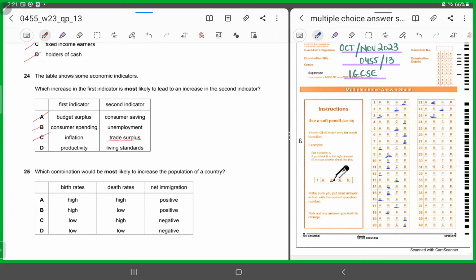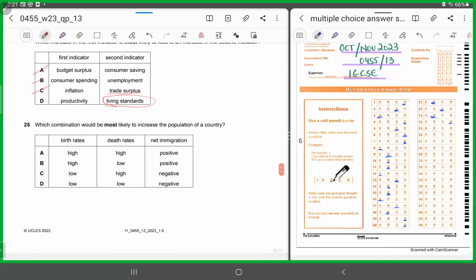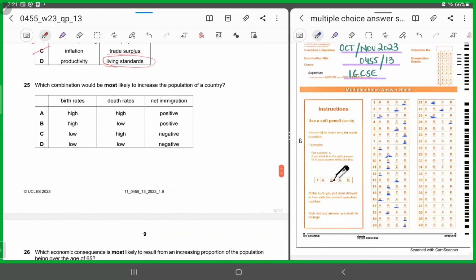Why? Because higher productivity levels, when you are producing more output per unit of input, will lead to a higher standard of living. The quality of living will rise, right? Living standards will increase. So for 24, it has to be D. So by elimination and by logic, I have shown you that the correct answer for 24 has to be D. Now 25, which combination would be most likely to increase the population of a country?